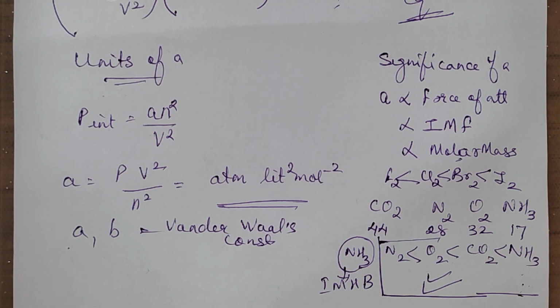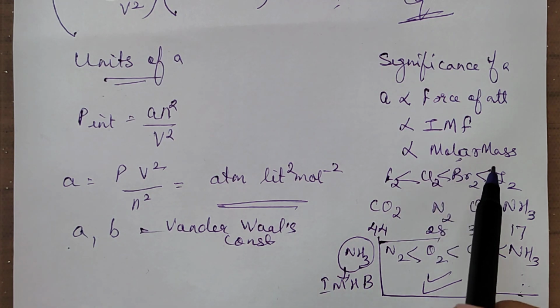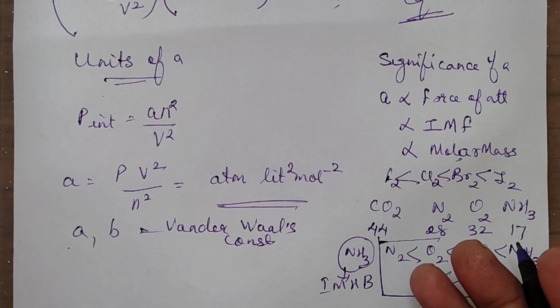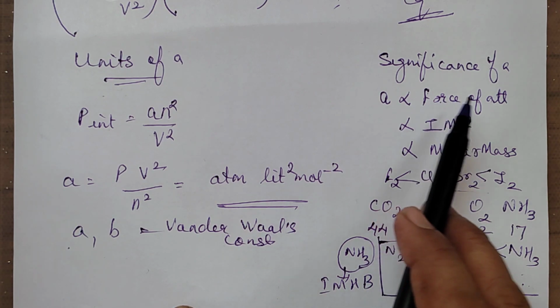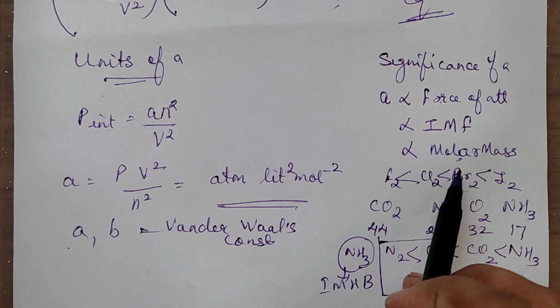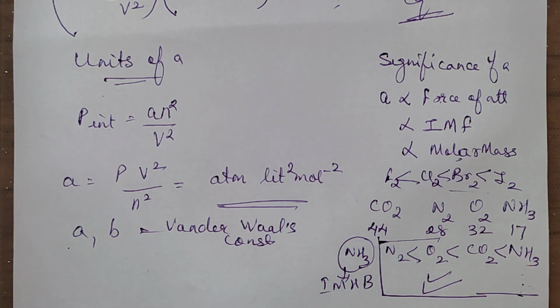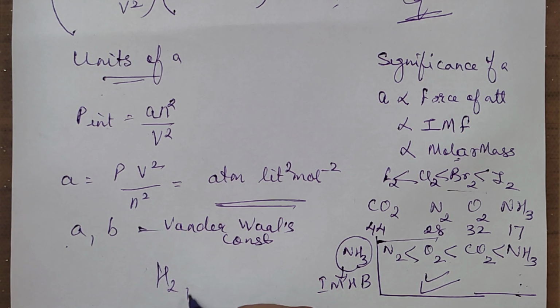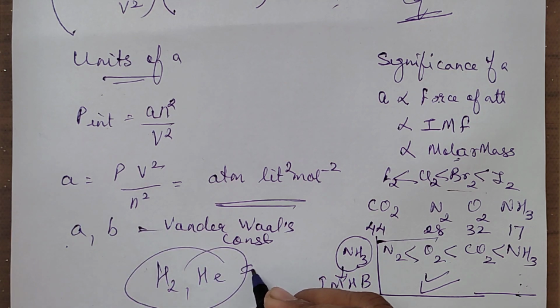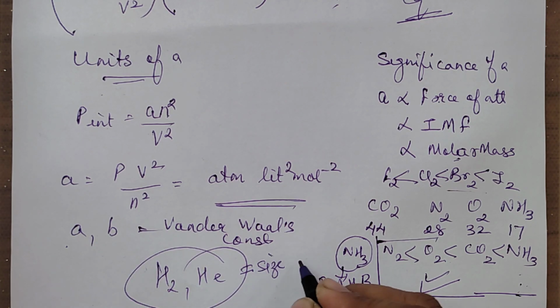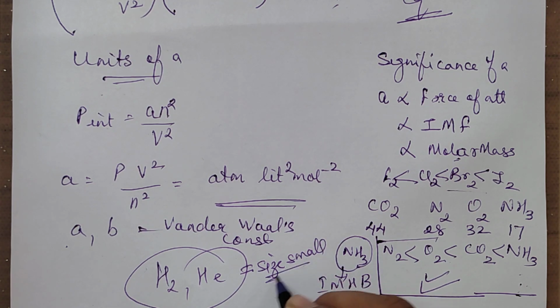Now, in terms of size, molar masses can also be related to size. Hydrogen and helium are very, very small in size, the smallest among all the gases. So the van der Waals constant a value will be very low for them.